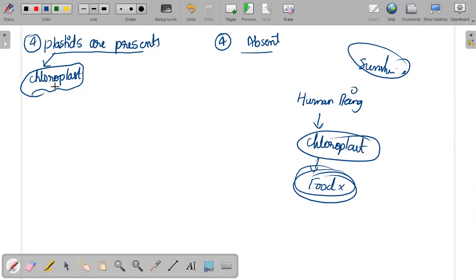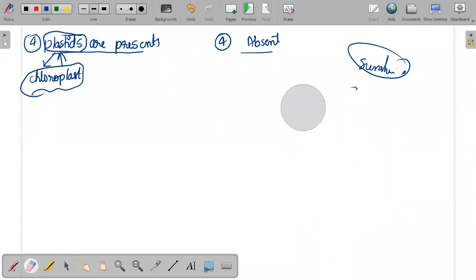Chloroplasts are classified under one group that is called plastids. We'll see what plastids are when we enter into the main topic. So understand that chloroplasts are plastids.